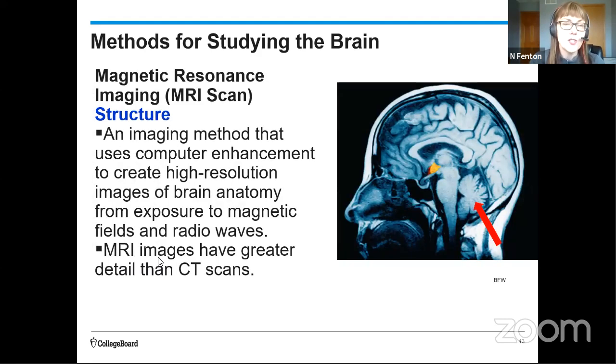The next one that's also a structure is something called an MRI. And an MRI of the brain involves computer enhancement, and it creates much clearer images, right, than you have with a CT scan. Plus, MRIs also have another advantage. They don't involve radiation, and they can view much smaller areas of the brain, and they can show more detail. So in the yellow here on this image, that's actually highlighted, that's the hypothalamus. And if you look, you see the red arrow pointing to a structure kind of behind the brainstem. I was wondering if you know what that is. So what that structure is, it is the cerebellum.